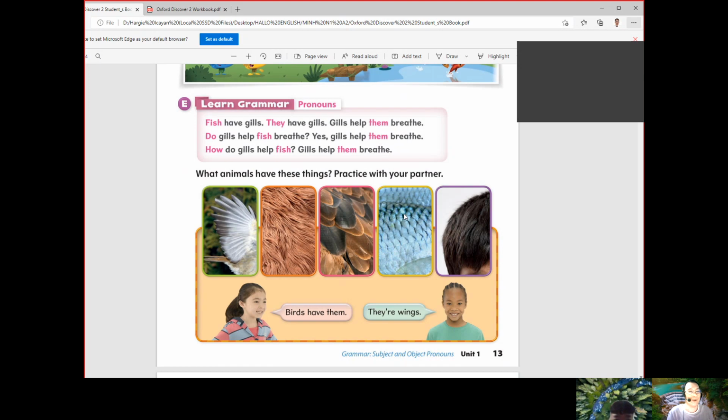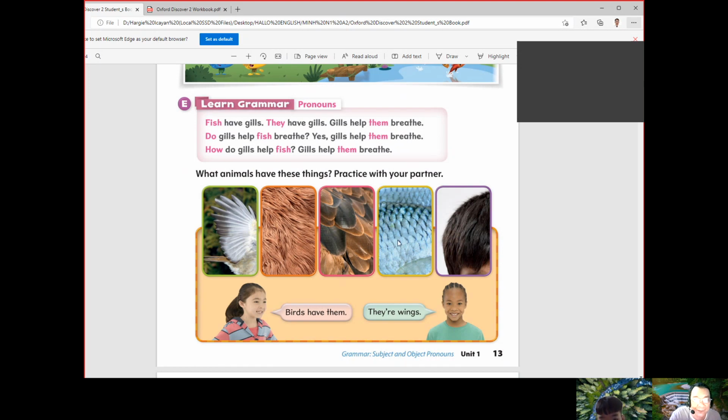Okay, now going back here again. What animals have these wings? This one is a bird. Okay, what about this one? Fur. It's a mammal. Very good. What about this one? Feather. So feathers are birds. It can also be, of course, chickens are birds also. So we can say it's a bird.